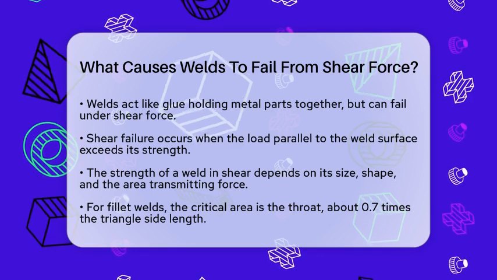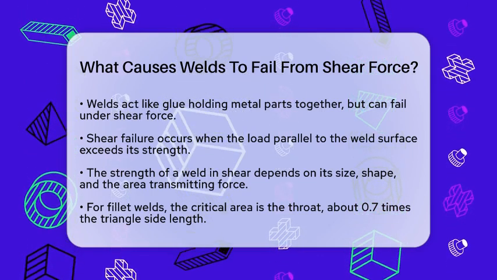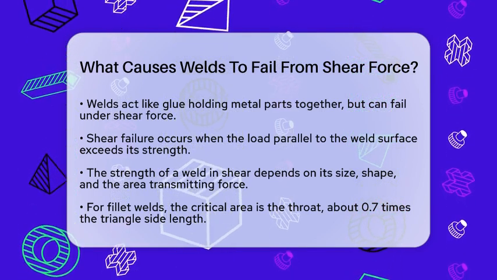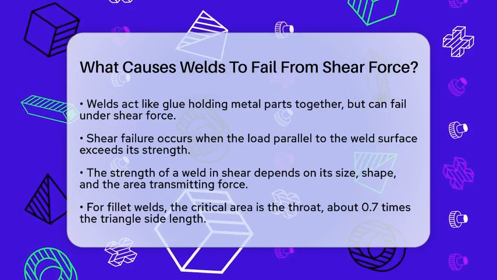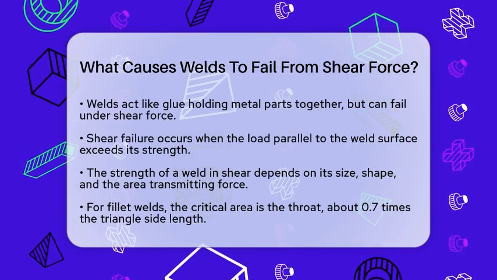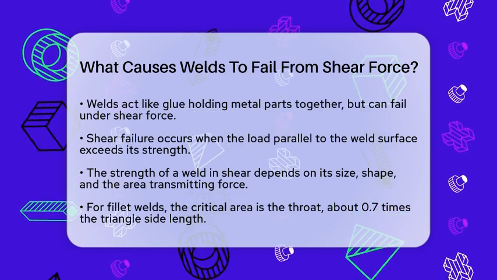When you think about welds, they're like the glue holding metal pieces together. But if the load on that glue gets too heavy or the weld isn't strong enough, it can slide apart. Shear force acts parallel to the weld surface, trying to make one part slide past the other. If the shear stress in the weld or the base metal exceeds what it can handle, failure happens.